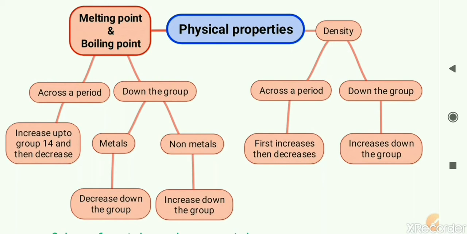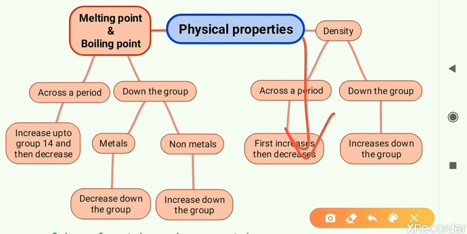Down the group, two types of trends are observed. One is with regard to metals, which decrease down the group. Metallic character is increasing, which means the elements are able to lose electrons easily. Ultimately, metals can easily melt or boil. Just opposite, for the non-metals the boiling point and melting point increase down the group.